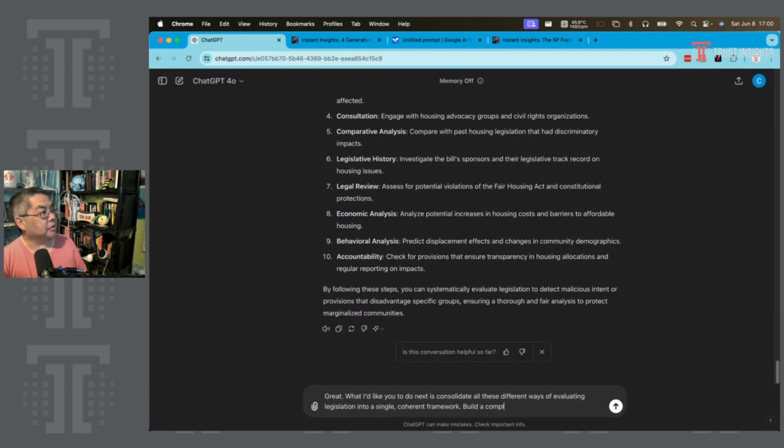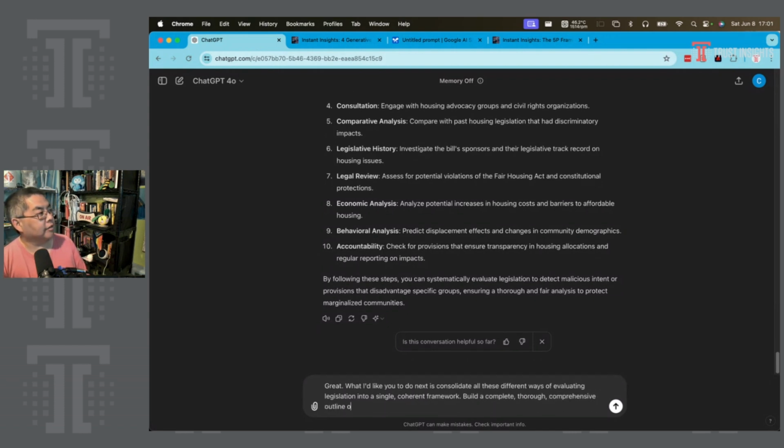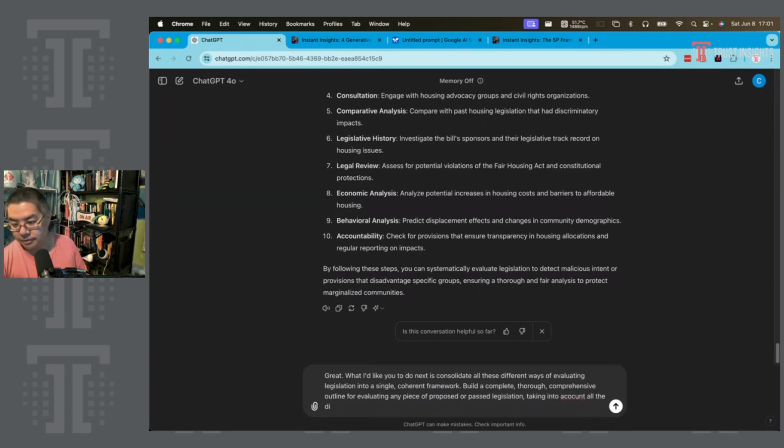Build a complete, thorough, comprehensive outline for evaluating any piece of proposed or past legislation, taking into account all the different, I misspelled my count there, all the different aspects and angles we've talked about so far.